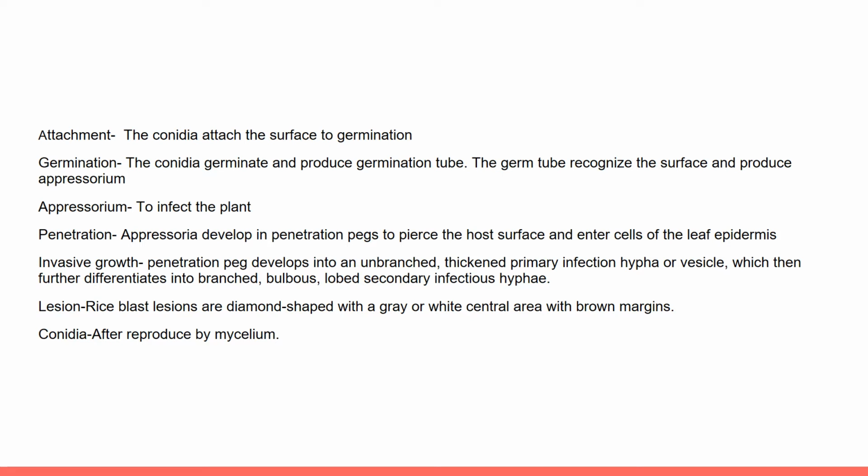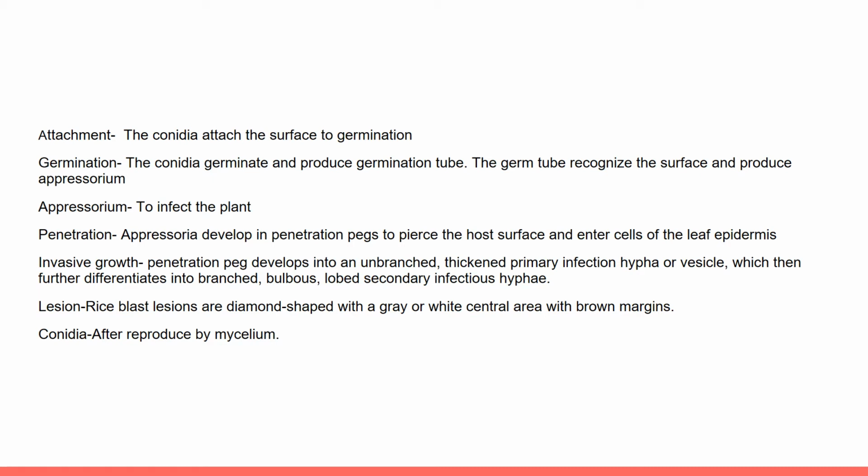After the appressorium matures, it will do penetration. This penetration is done by the matured appressorium, so this stage we call appressorium. Once formed, the matured appressorium develops a penetration peg at the base, penetrates the host surface, and enters the cells of the leaf epidermis.